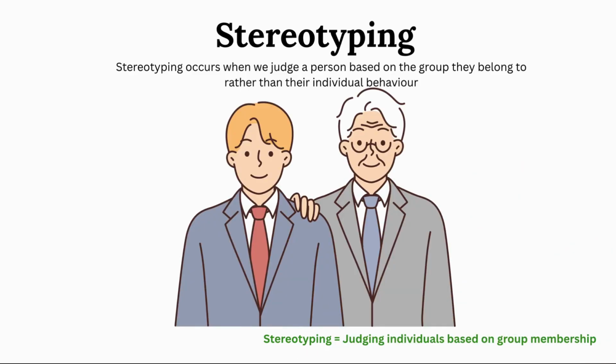Stereotyping. Stereotyping occurs when we judge a person based on the group they belong to rather than their individual behavior. For example, assuming that young employees are careless or older employees are slow to adapt to technology. Such generalizations can lead to unfair decisions in the workplace. Exam tip: stereotyping equals judging individuals based on group membership.